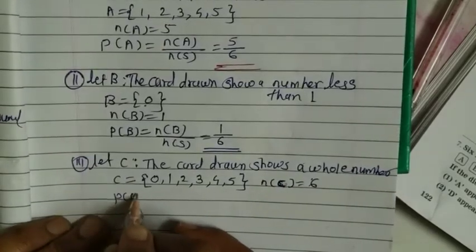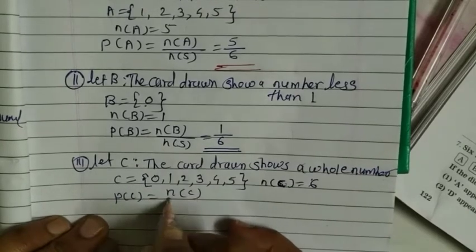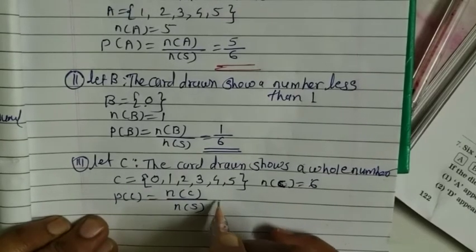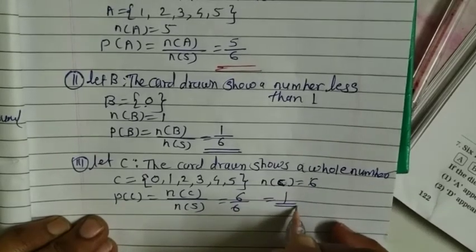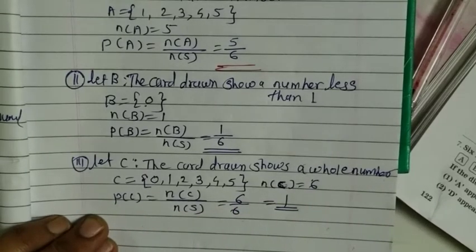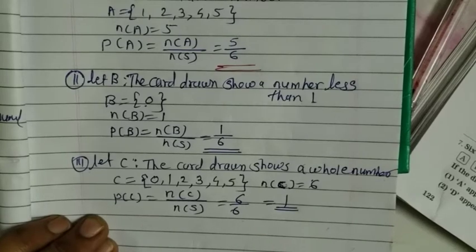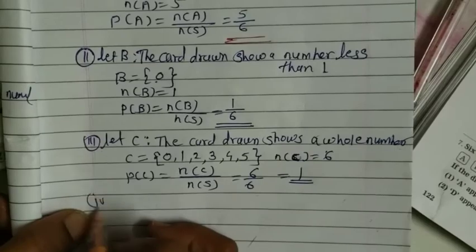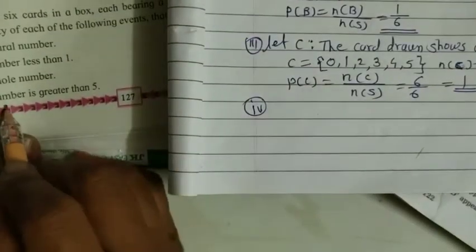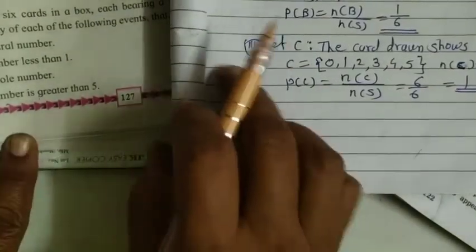Probability of C is equal to the number of C upon the number of S, that is equal to 6 upon 6, means probability is 1. Whole numbers are totally 6, and that's why probability is 1. And the last, fourth part, is a number greater than 5.